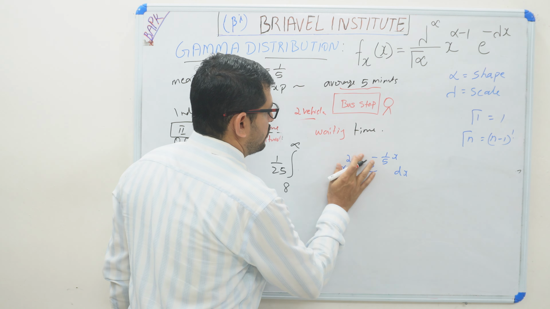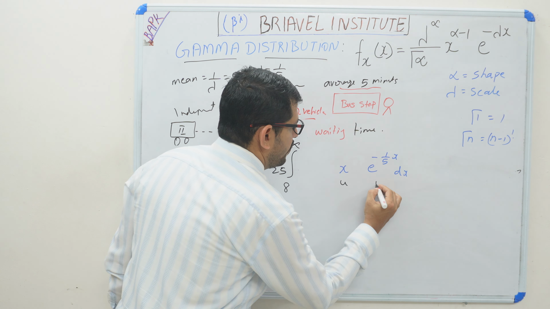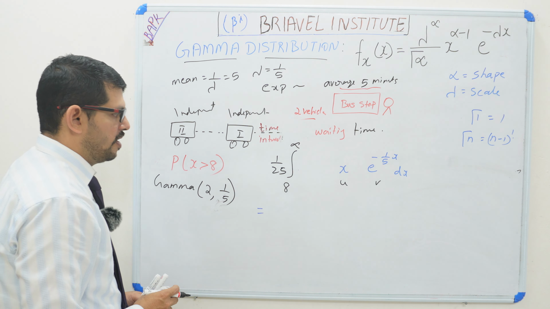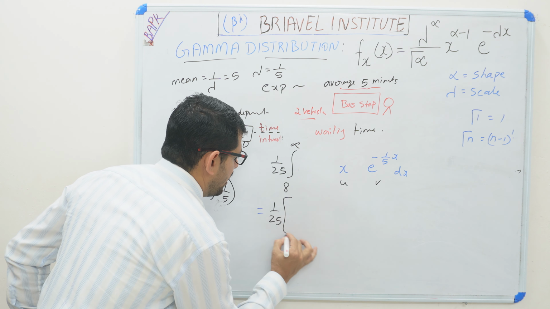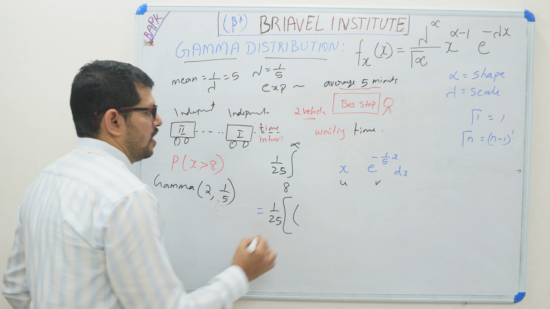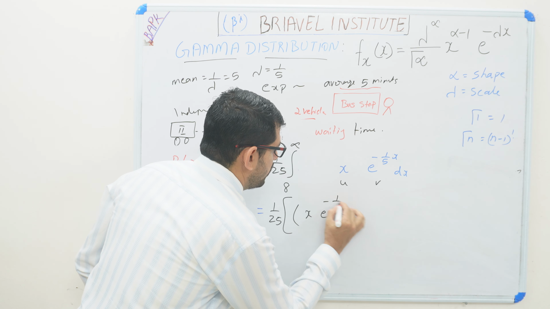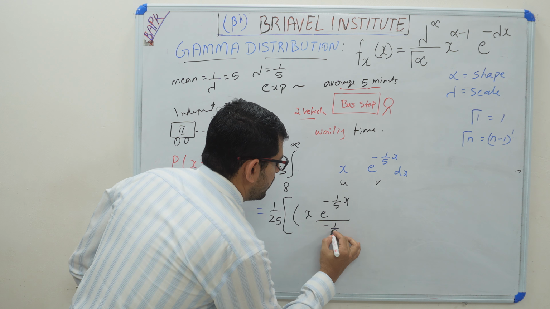And s 2 minus 1 it is a 1. So yes, this we can say it is a u and v. We can integrate by parts. How to integrate by parts? So 1 by 25 I have taken outside and integrating by parts. Yes, h into e raised to minus 1 by 5 h divided by minus 1 by 5.